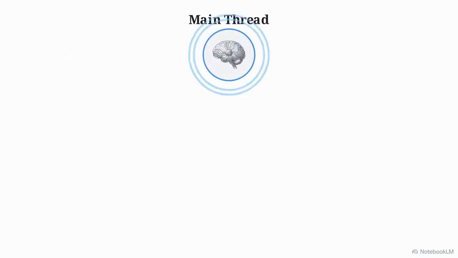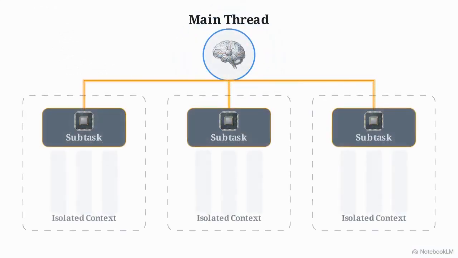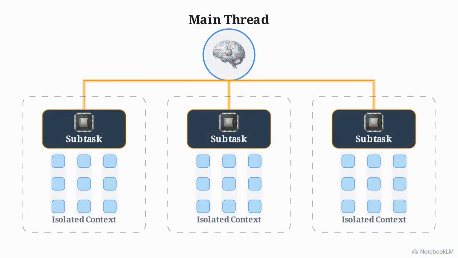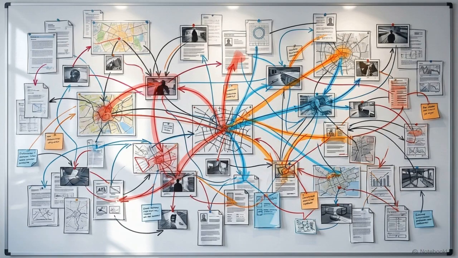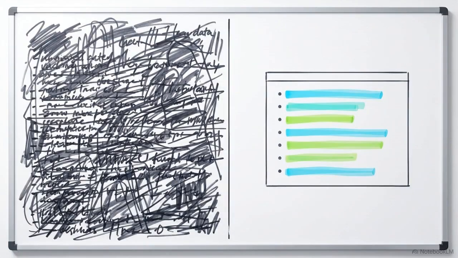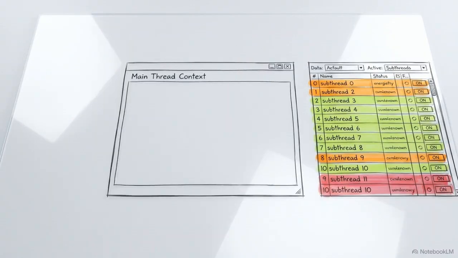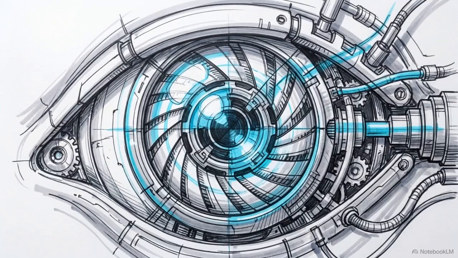It also enables concurrency. The main thread can initialize multiple separate subtasks simultaneously in a single iteration turn, allowing it to explore different facets of a research problem simultaneously. This creates a structural tension. If context is strictly isolated, how does the main thread track what its subthreads are actually doing without bloating its own context window? Solving this visibility problem is what turns a parallel agent into a self-managing agent.